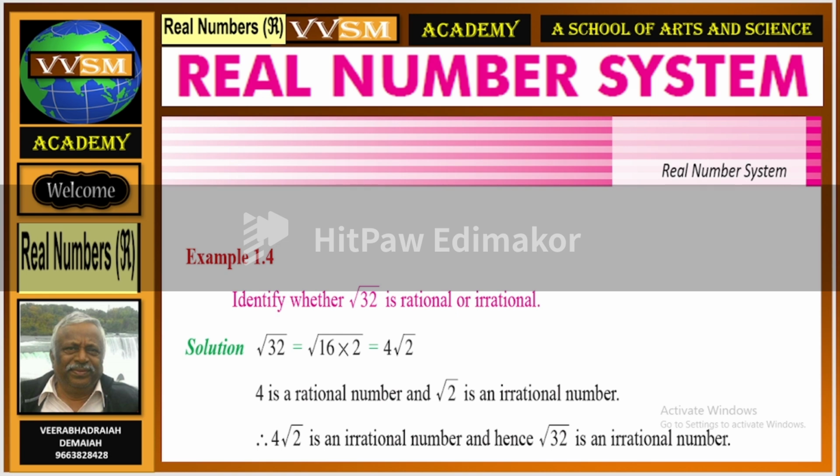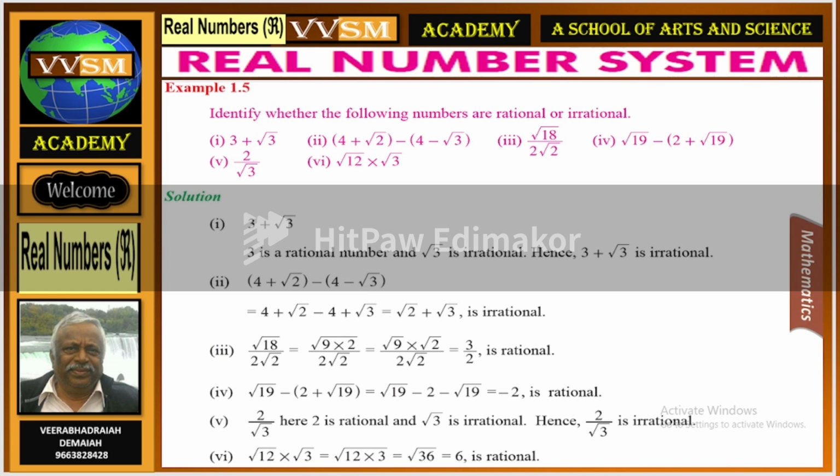That is equal to root 16, which is 4, times root 2. Hence 4 is a rational number and root 2 is an irrational number. Therefore, 4 root 2 is an irrational number and hence root 32 is an irrational number. These are the solutions. Identify whether the following numbers are rational or irrational.